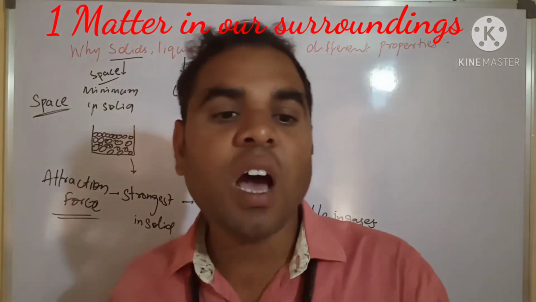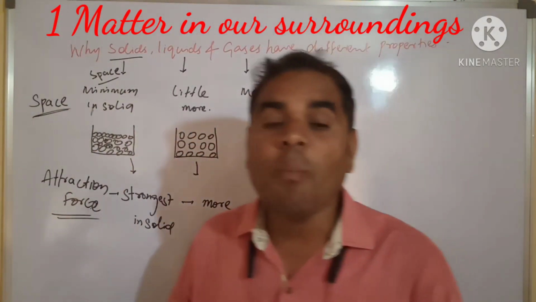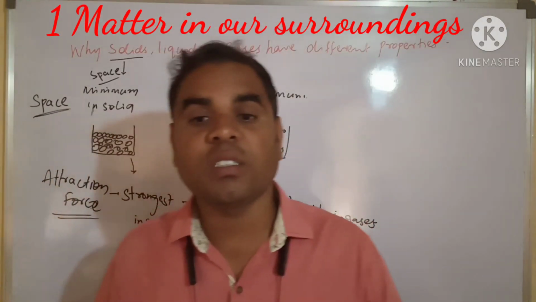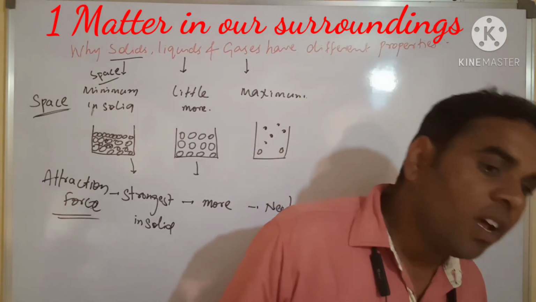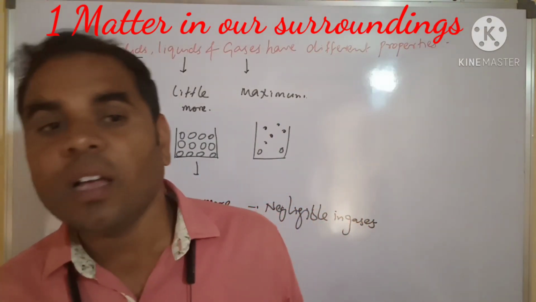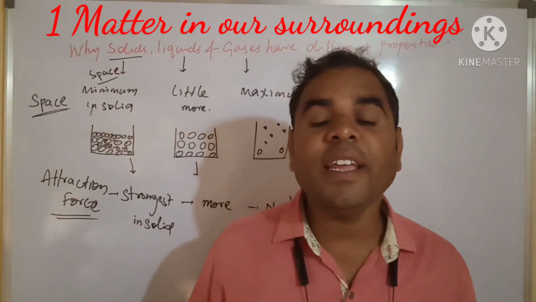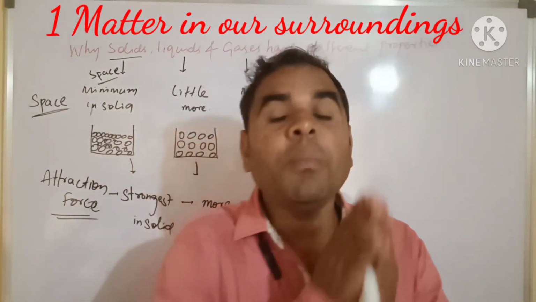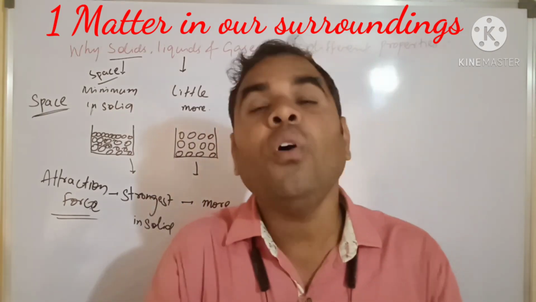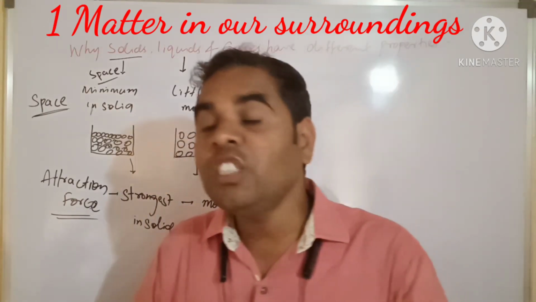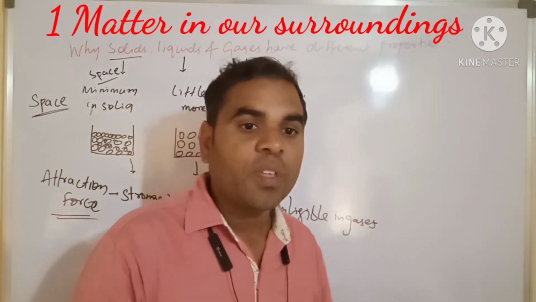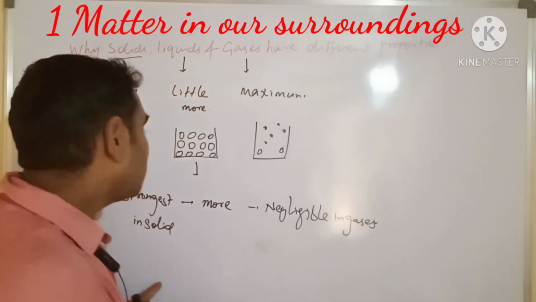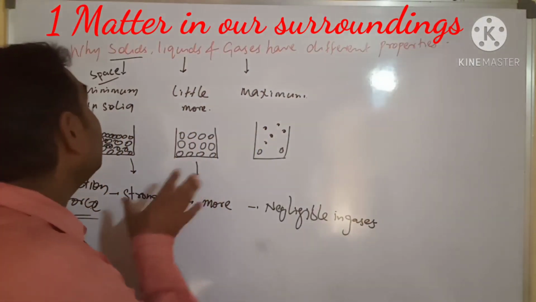Next, the movement of particles. The amount of movement of particles generates kinetic energy. The movement of particles is minimum in solids, more in liquids, and maximum in gases. Kinetic energy is also generated by this.